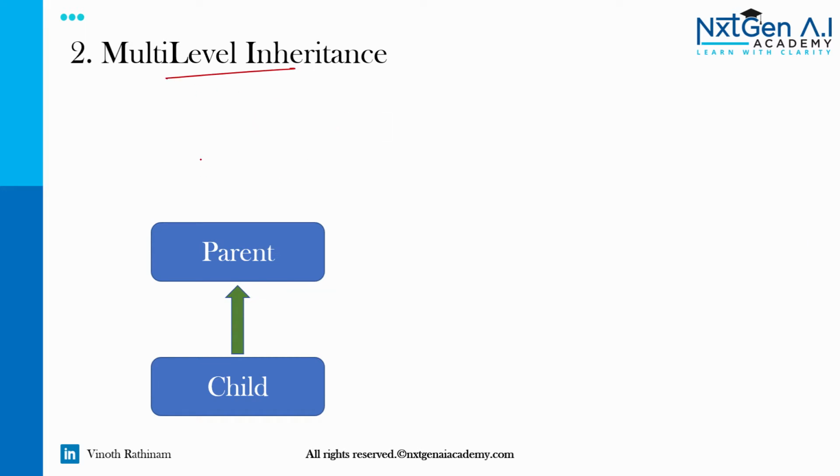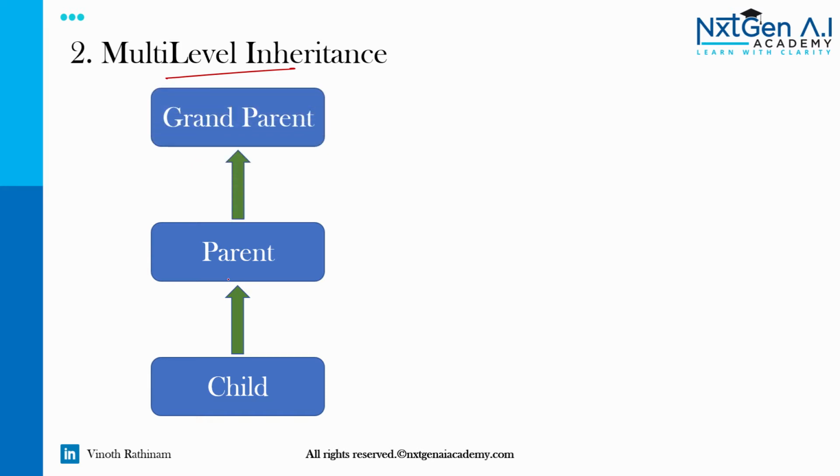Here I am introducing one more level, that is grandparent. If you understood single level inheritance, the same rule is applicable here also.